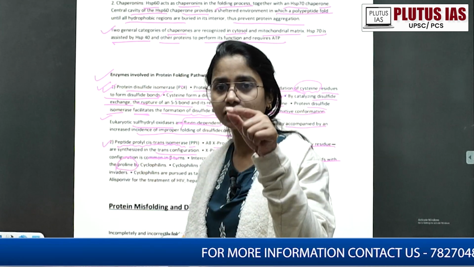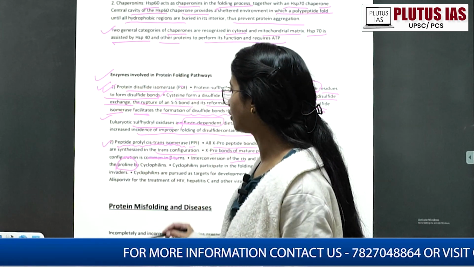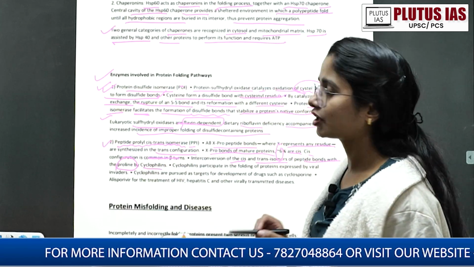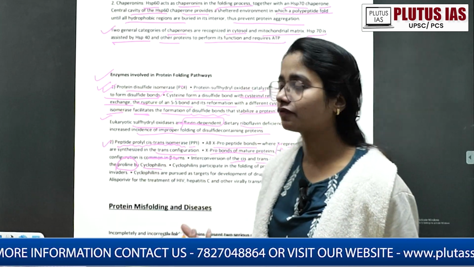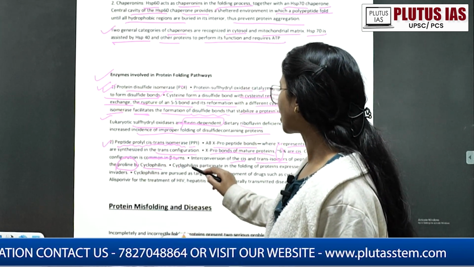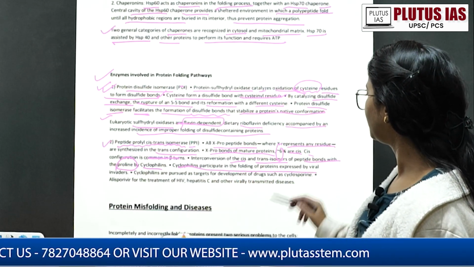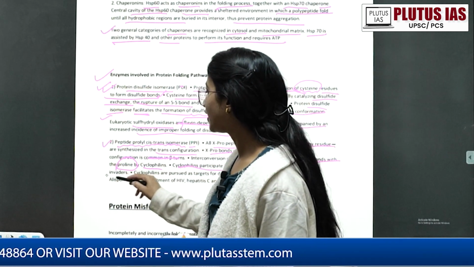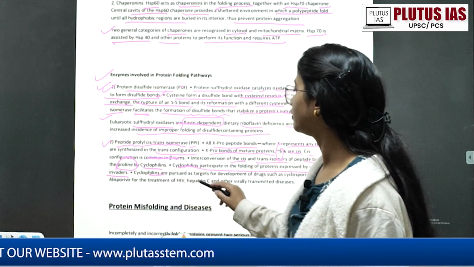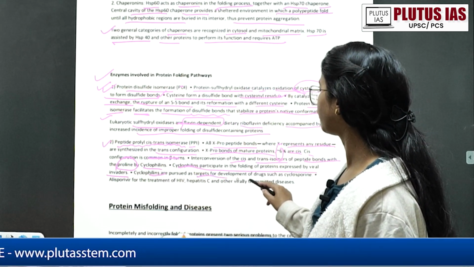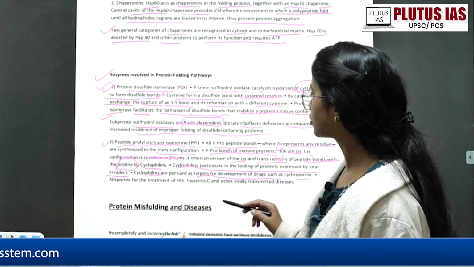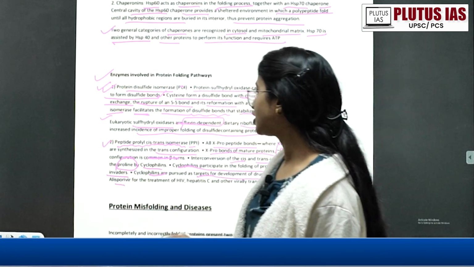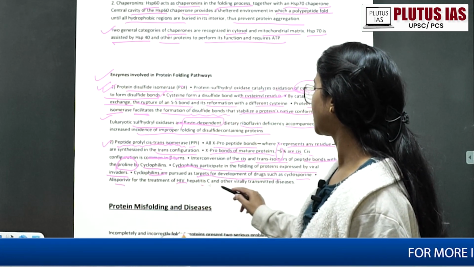The structure of proline is a ring structure with NH and carbons added on both sides, by cyclophilins. Generally prolines are avoided in the alpha helix, we know that. While the cyclophilins participate in the folding of protein expressed by the viral invaders. Okay, so cyclophilins are pursued as a target for the development of drugs, and cyclosporin and alisporivir for the treatment of HIV, hepatitis C, and this.